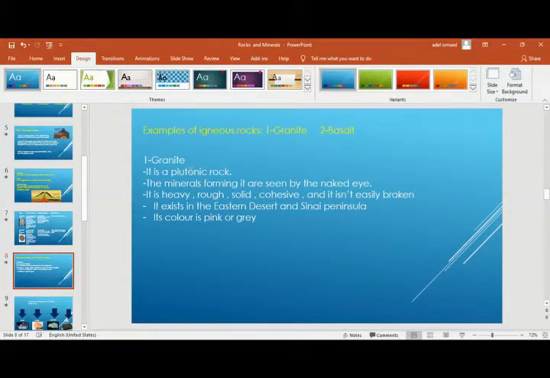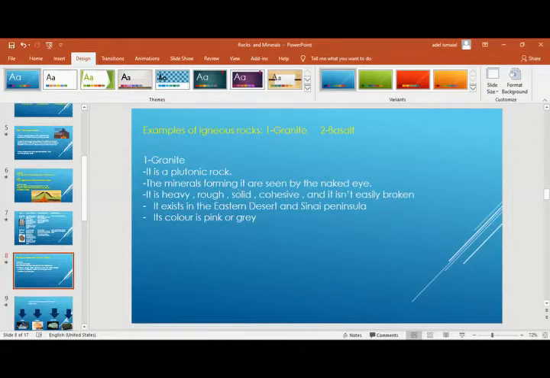Granite is a plutonic rock, and it's heavy, rough, solid, cohesive, and not easily broken, very hard. While basalt is a volcanic rock, smooth, and has some pores inside.